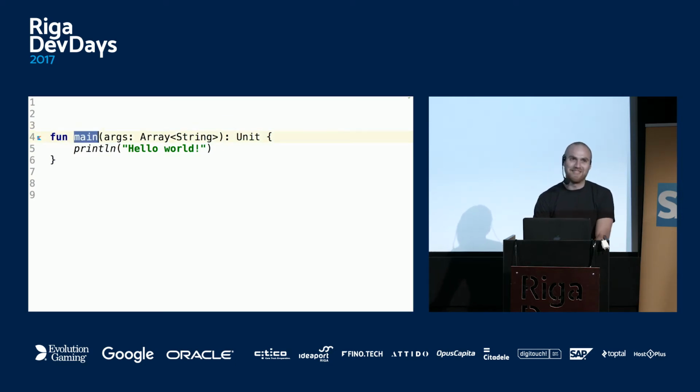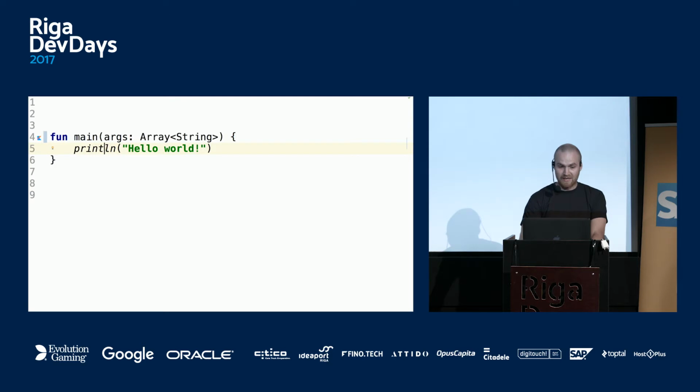So the main method is C-style. This is the function name. It takes one parameter called args, and it has the type array of strings. And this is the return type, Unit. This is like void in Java and it's optional, so we don't need to mention it. Here in curly braces is the body of the method, then println, and it takes a string literal.